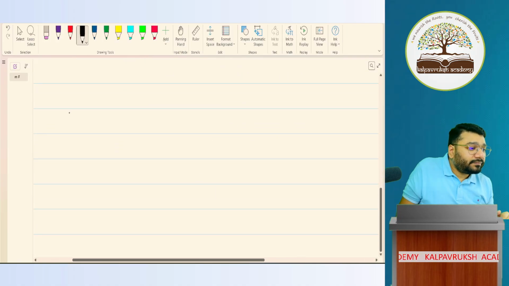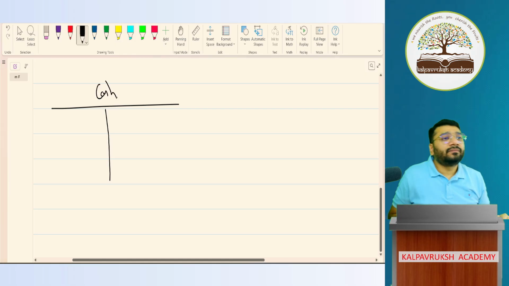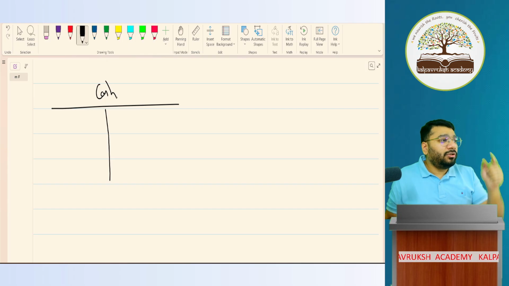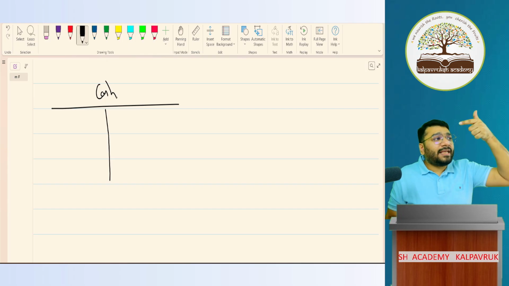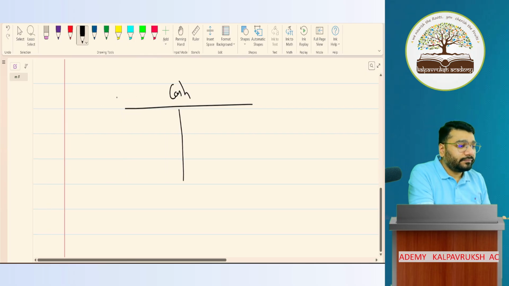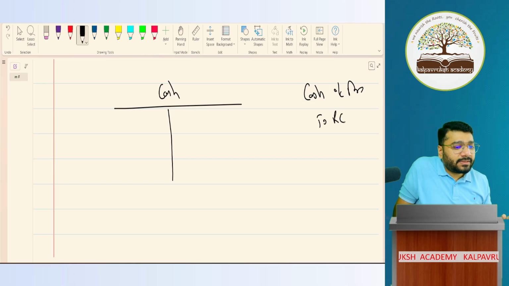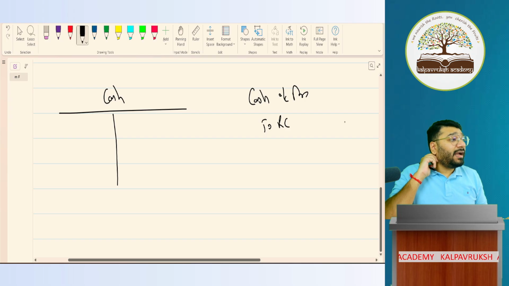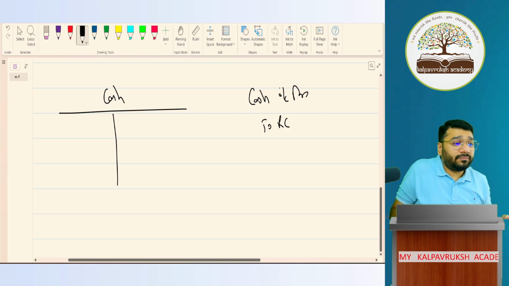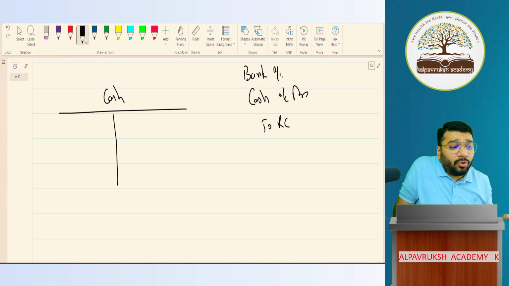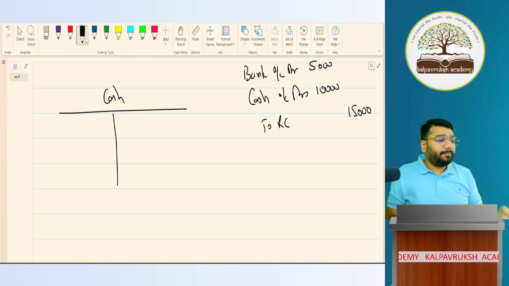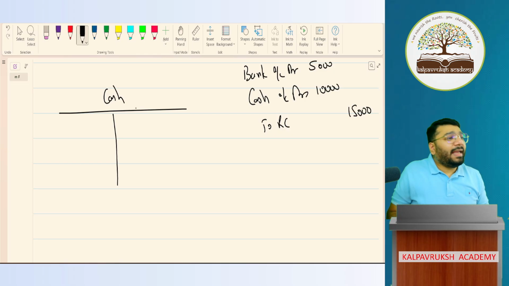For example, let's say this is the cash account. Ram gave 10,000 as cash towards capital. What is the journal entry? Cash account debit to Ram's capital. Let's say he's giving another 5,000 in the form of a cheque also. So what is the entry going to be? Bank account debit 5,000, cash account debit 10,000, to Ram's capital 15,000. Okay, not okay? Now you tell me, people, in the cash account, how do you do the posting?